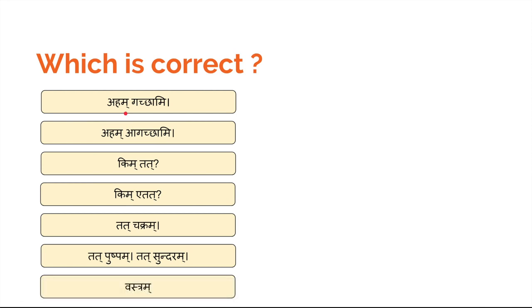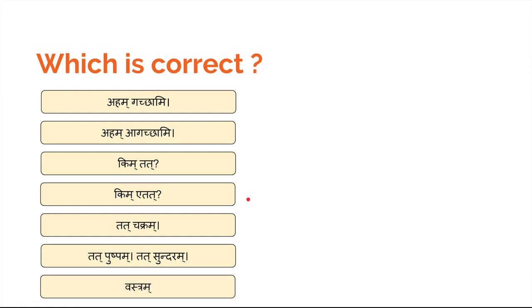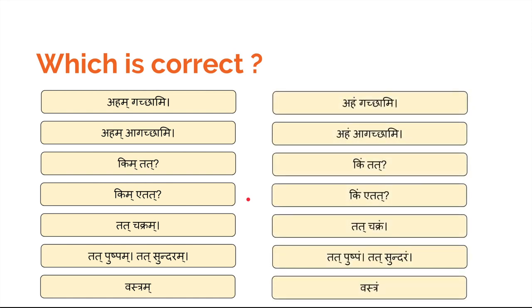See, in all these sentences, there is a makara. Makara is nothing but the im: aham, kim, chakram, pushpam. Now I just changed all makaras to anuswaras in the right hand side. So all makaras in the left hand side are changed to anuswaras in the right hand side.